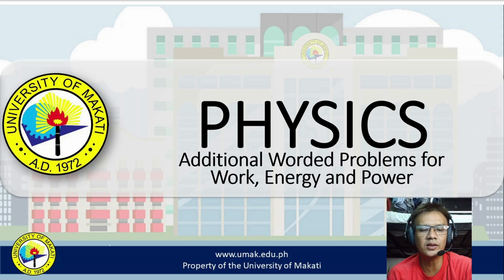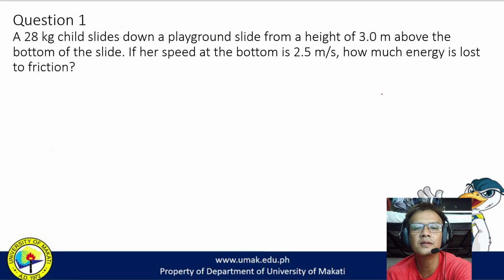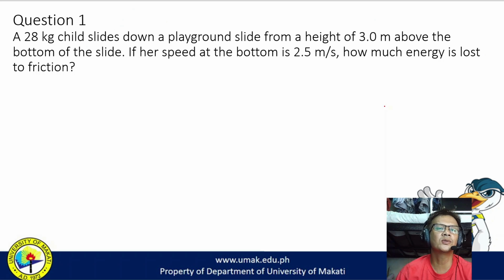Okay, so let's start. The first problem is question number 1. A 28 kilogram child slides down a playground slide from a height of 3 meters above the bottom of the slide. If her speed at the bottom is 2.5 meters per second, how much energy is lost to friction? So dito ang nahanap natin is the energy that is lost. The problem here is quite simple.